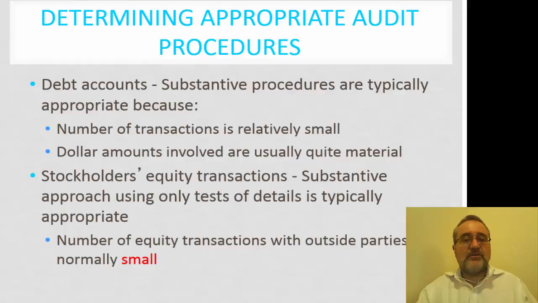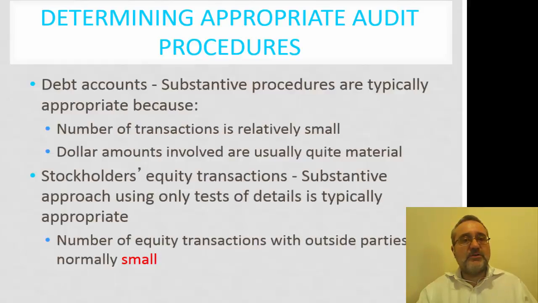From a stockholder equity perspective, the substantive approach using only tests of details is generally appropriate. Again, what we're looking at is a number of equity transactions that is normally small. So the idea is that as we are considering the process of understanding the risk of material misstatement and using this to focus our attention on our substantive procedures, we're not usually going to do a lot of tests of controls.